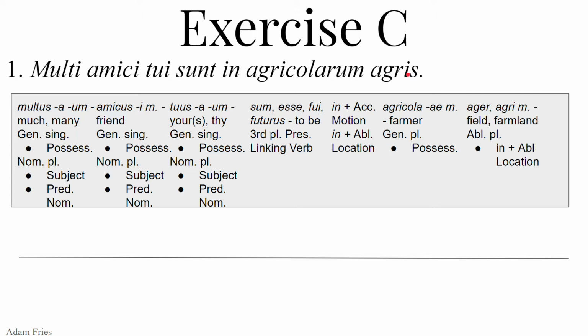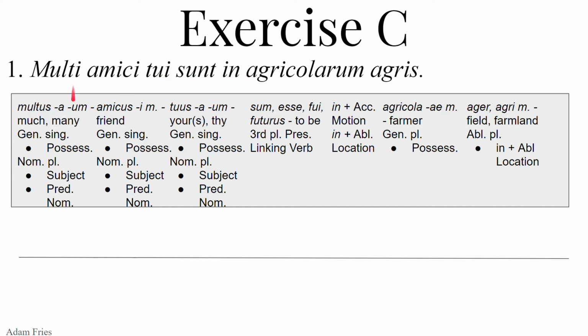I'm going to tell you that it's ablative. It's ablative and plural, going with the preposition in. We are in plus the ablative of location, in the fields. But the fields belong to the genitive of possession, farmers, plural farmers, in the fields of the farmers, in the farmers' fields.